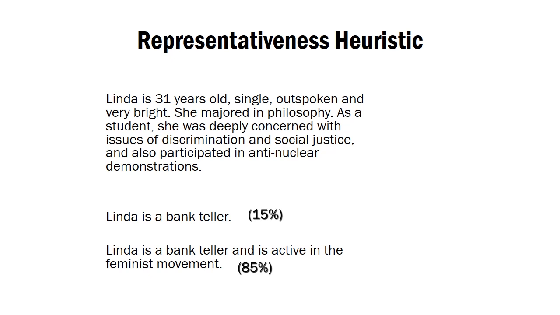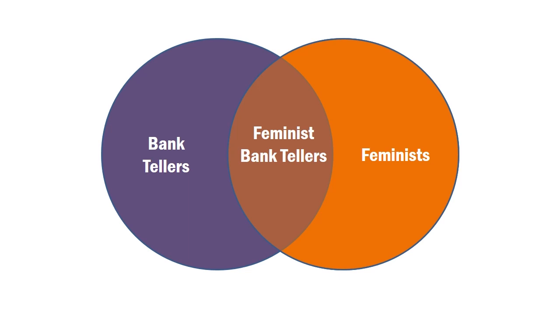So if you look at this Venn diagram, you can see how this plays out. You can see that there has to be some overlap between bank tellers and feminists, such that that whole circle for bank tellers has to be bigger than the cross-section of feminist bank tellers. Okay, so you can't judge it to be more likely that Linda is both a feminist and a bank teller than the likelihood of Linda being a bank teller.